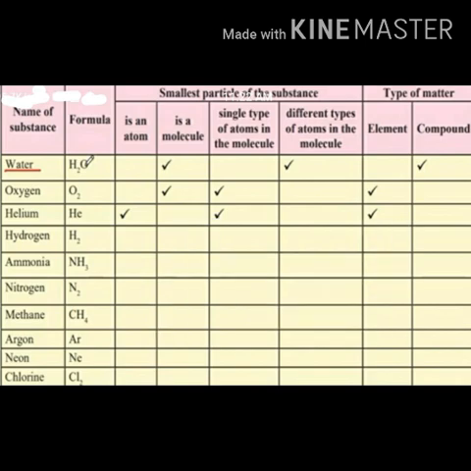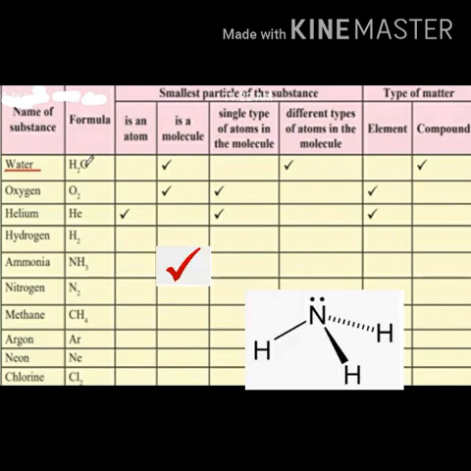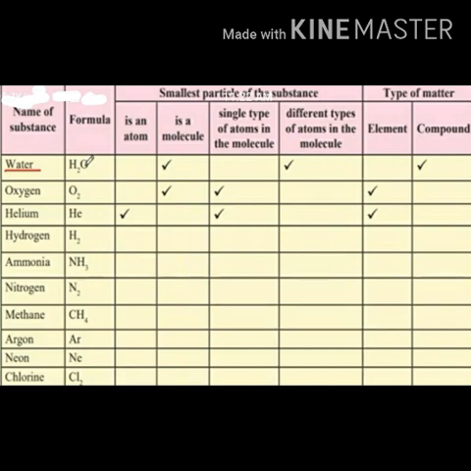Next substance is ammonia. Its formula is NH3. Ammonia is a molecule because here three hydrogen atoms and one nitrogen atom are chemically bonded to each other. There are different types of atoms in this molecule, that are nitrogen atom and hydrogen atom, and ammonia is a compound.